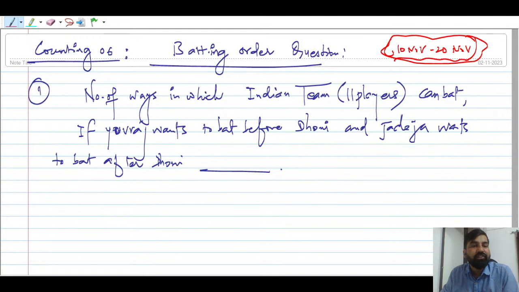Number of ways in which the Indian team's 11 players can bat, if Yuvraj wants to bat before Dhoni. So anybody, please try this question. I can answer quickly, but I just want your answer, because I think many of you might have watched my last 5 sessions.